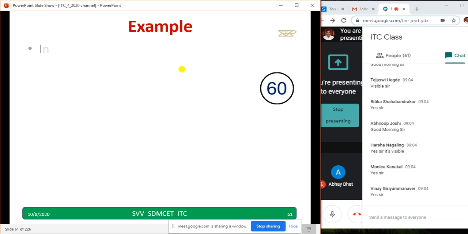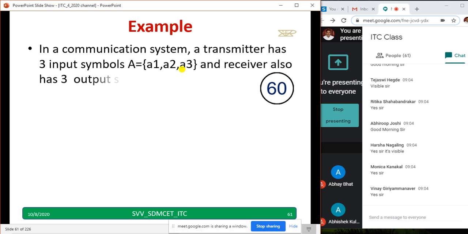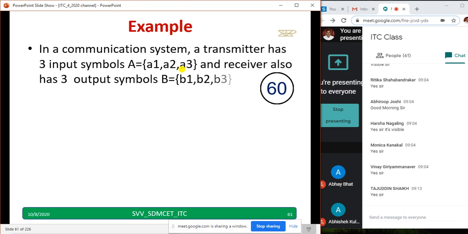Take this example. In a communication system, a transmitter has 3 input symbols, A equal to A1, A2, A3.